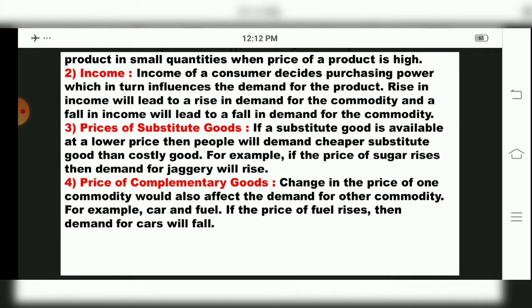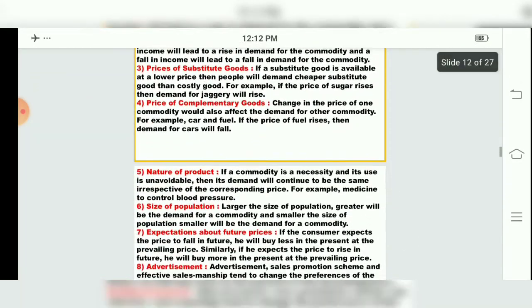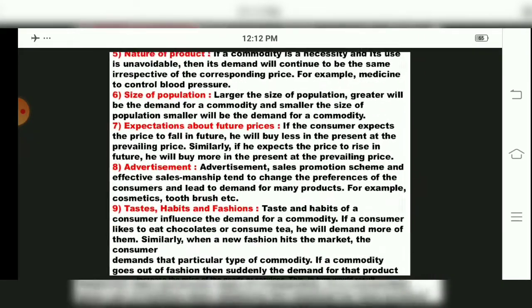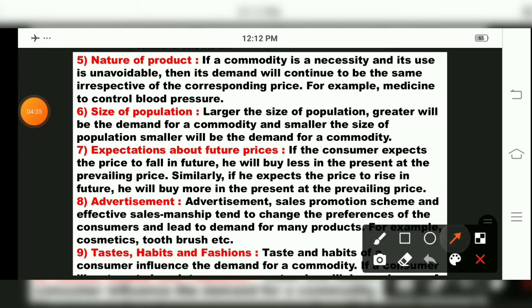Now we'll see the next determinants of demand. We have seen four. Now the fifth one is what? Nature of product. If a commodity is a necessity and its use is unavoidable, then its demand will continue to be the same, irrespective of the corresponding price. Some commodities, even if the price is higher, we have to purchase. Without purchasing, it cannot be managed. It is unavoidable. We have to purchase.